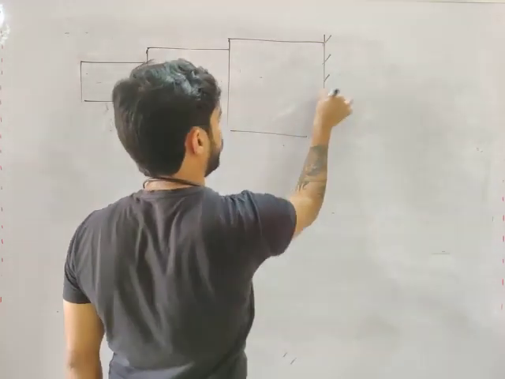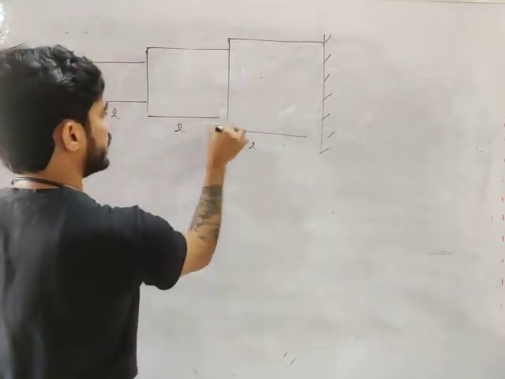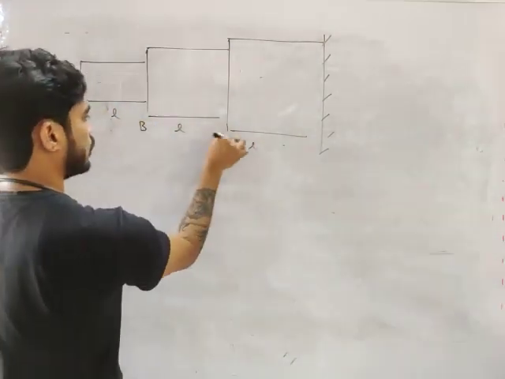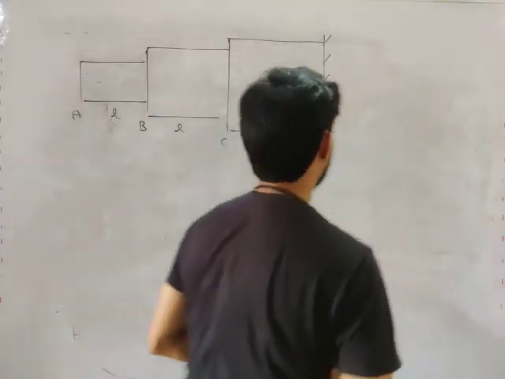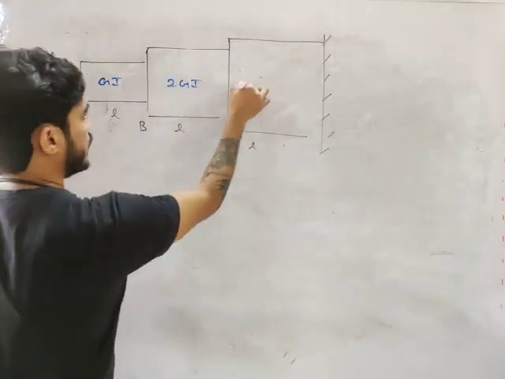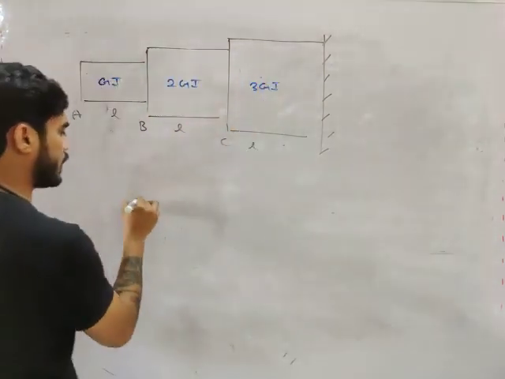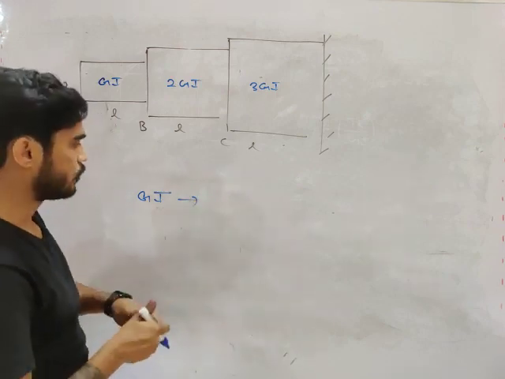This is a stepped shaft. The length of every part is equal. We have these values: GJ, this is 2GJ, this is 3GJ. Now what is GJ, my friend? Let's talk about this. What is GJ?